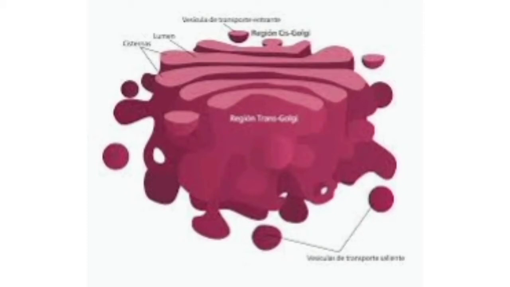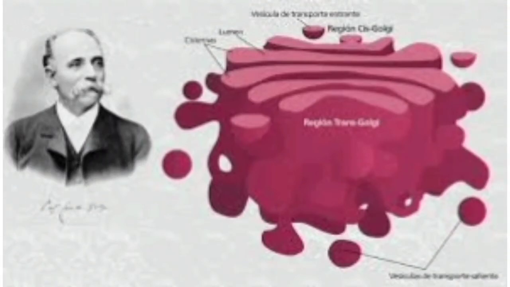Membranes at one end of the stack differ in both composition and in thickness from those of the other end. One end, cis phase, acts as the receiving department while the other, trans phase, acts as the shipping department. The cis phase is closely associated with the endoplasmic reticulum. Golgi apparatus was discovered in the year 1898 by an Italian biologist, Camillo Golgi.